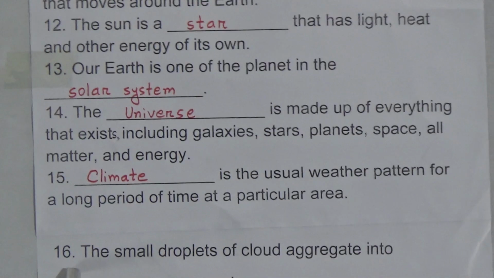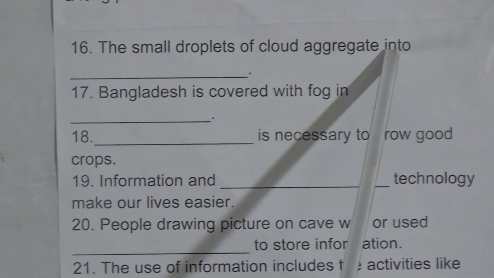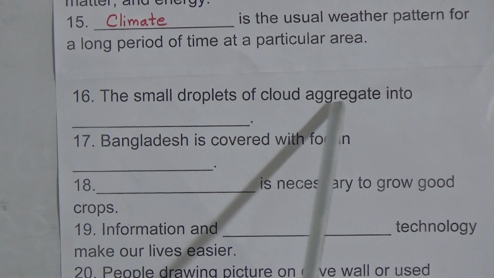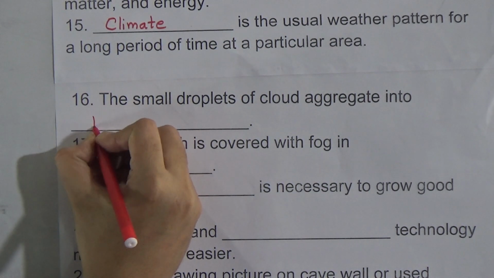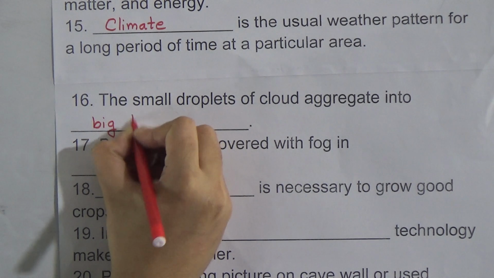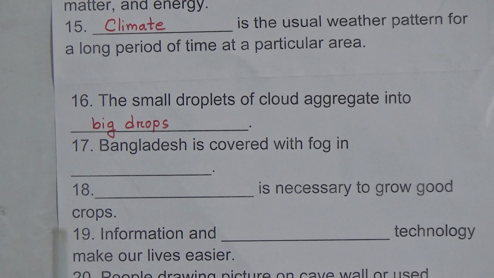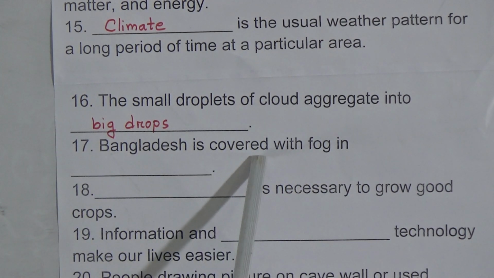Next is 16 number. The small droplets of cloud aggregate into dash. The answer is the small droplets of cloud aggregate into big drops. So we will write here big drops. Next, 17 number. Bangladesh is covered with fog in dash. The answer is Bangladesh is covered with fog in winter.